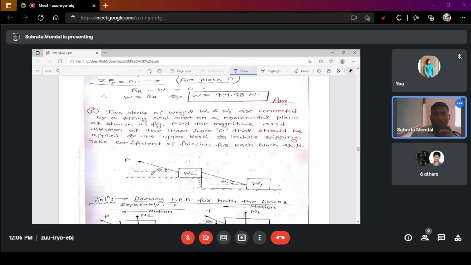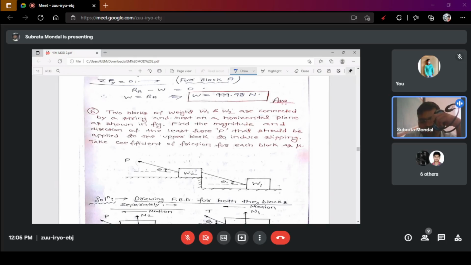There are a few similar kinds of numericals where W1, W2 blocks are connected with a string from W1 to W2, and then pulled by the W2 and P force. Okay, for this kind of question, if you try to calculate by a single calculation, then it will be wrong.